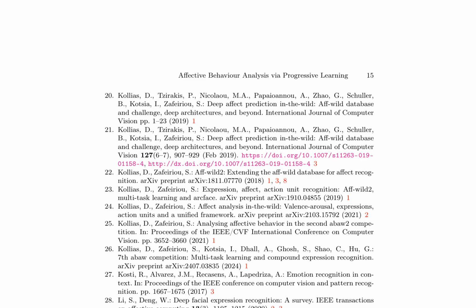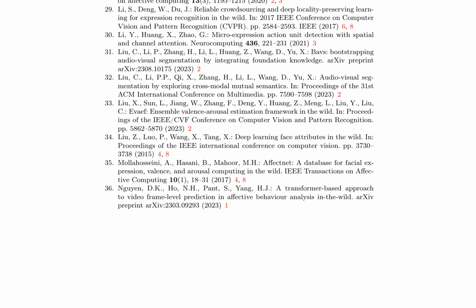The Aff-Wild database and challenge, introduced by Kollias et al., has significantly contributed to the development of deep architectures for affect prediction. These models leverage large datasets and advanced neural networks to predict emotions from facial expressions, speech, and physiological signals. Moreover, the Aff-Wild2 database extends this concept further by incorporating multitask learning and ArXiv for enhanced performance.